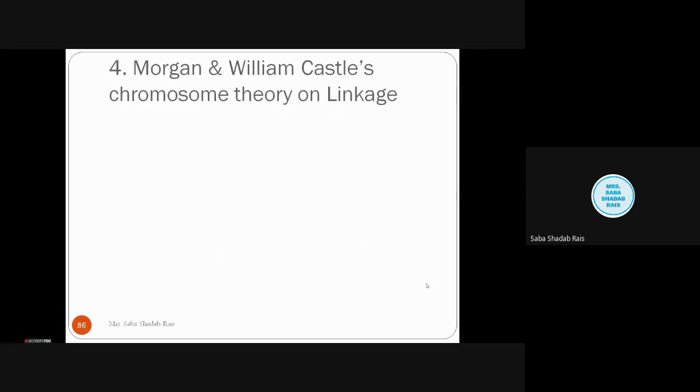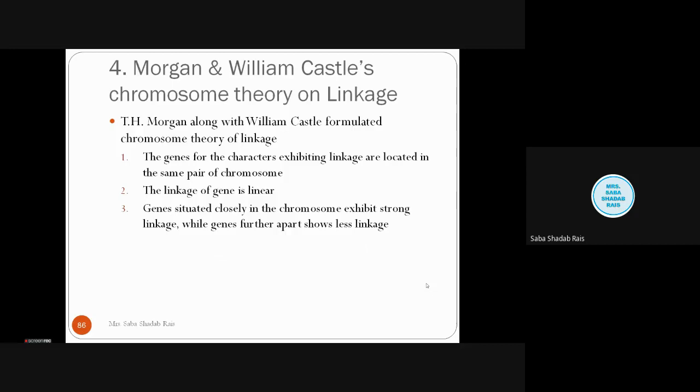Now thereafter, they built a theory. Morgan, with another scientist, William Castle, built one of the theories. They said that the genes for characters exhibiting linkage are located in the same pair of chromosomes. See, these are the thumb rules of linkage and crossing over. So one must know the first thing when you want to observe linkage in genes: it is a prime condition that the genes must be located on the same pair of chromosomes. Then linkage of the genes is linear.